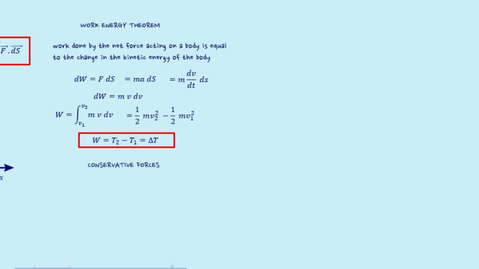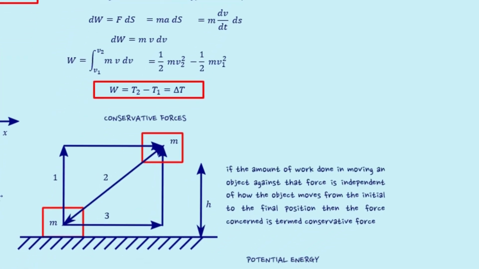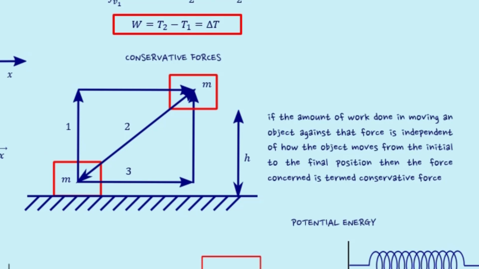Now let us discuss the concept of conservative forces. If the amount of work done in moving an object against that force is independent of how the object moves from its initial to final position, then the force concerned is termed as conservative force. In the figure, it is shown that the object can be lifted from the ground to some higher position in three different ways. But in each of the cases, work done is the same. Hence, the force concerned here is a conservative force.